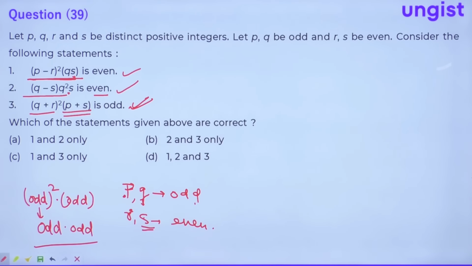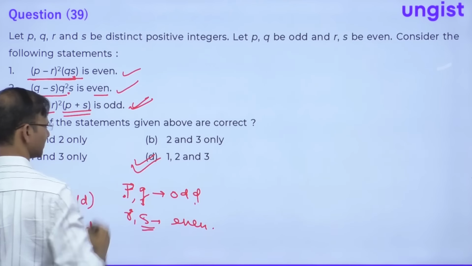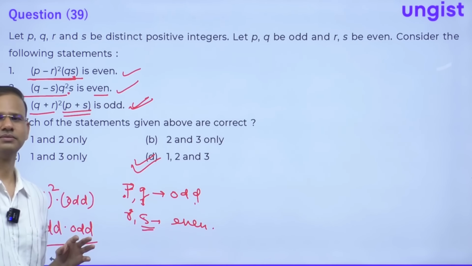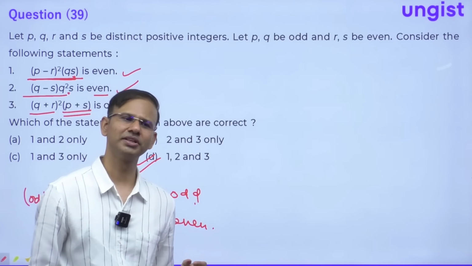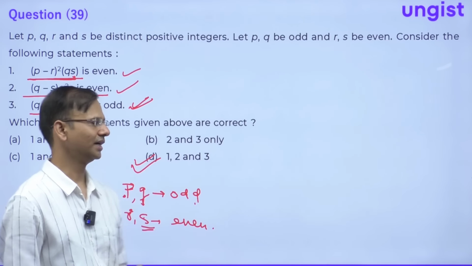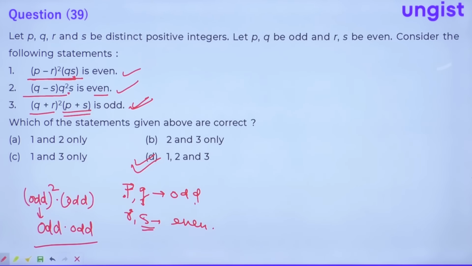So question number 39, the answer is D. 1, 2, 3, all of them are correct, right? So without solving it, you can solve this question, right? Because multiplying with an even number always gives you the even result, right? Okay, let's move to the next question now.